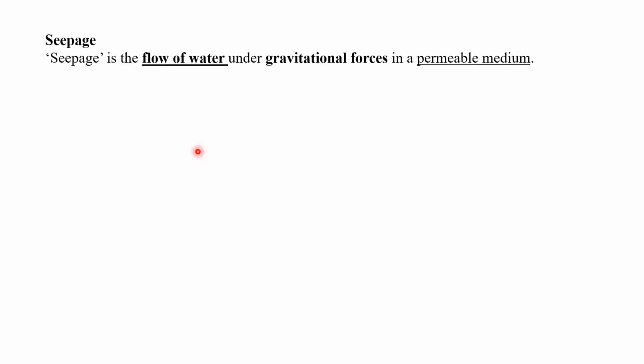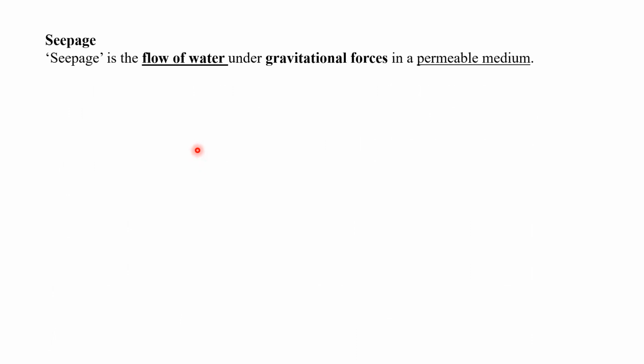So what is seepage? See, permeability is nothing but the property of a porous material which permits the flow of water through the interconnecting voids. Whereas seepage we can define as the flow of water under gravitational forces through the porous media, right? Let us take one example.